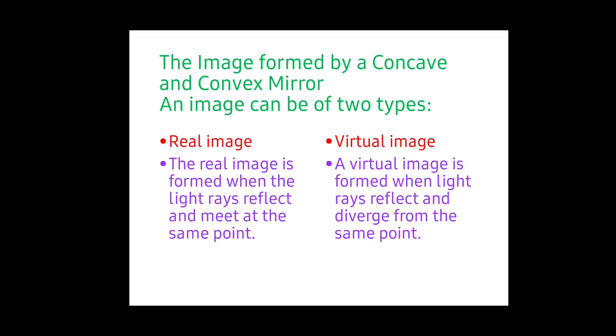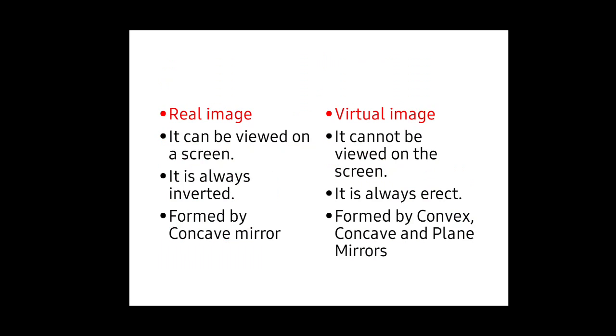Next, we are going to see the difference between a real image and a virtual image. The first difference is that a real image can be viewed on a screen. If the image can be viewed on a screen, then we say it is a real image, and a virtual image cannot be viewed on the screen. This is the major difference between the two images. Next, a real image is always inverted, but a virtual image is always erect. And the real image is formed only by the concave mirror, but the virtual image can be formed by convex, concave and plane mirrors too.